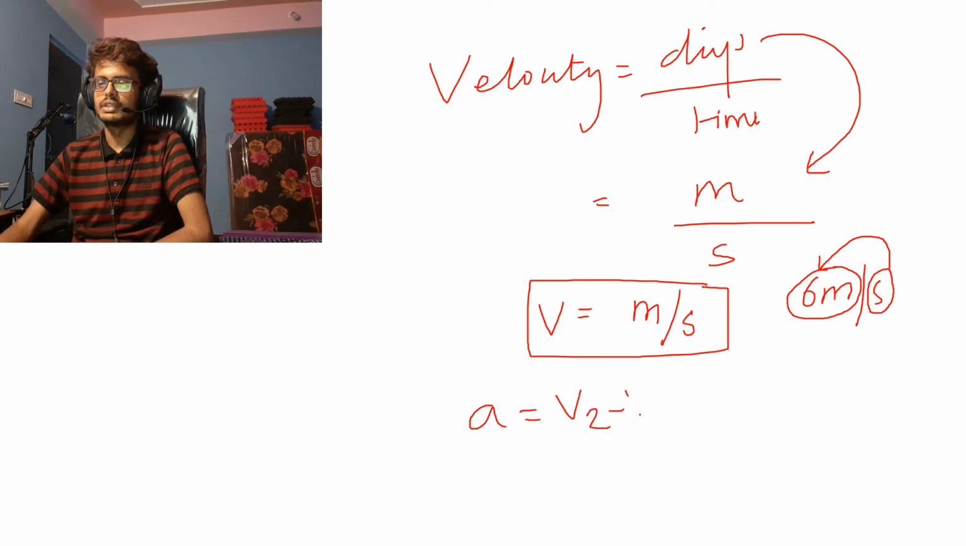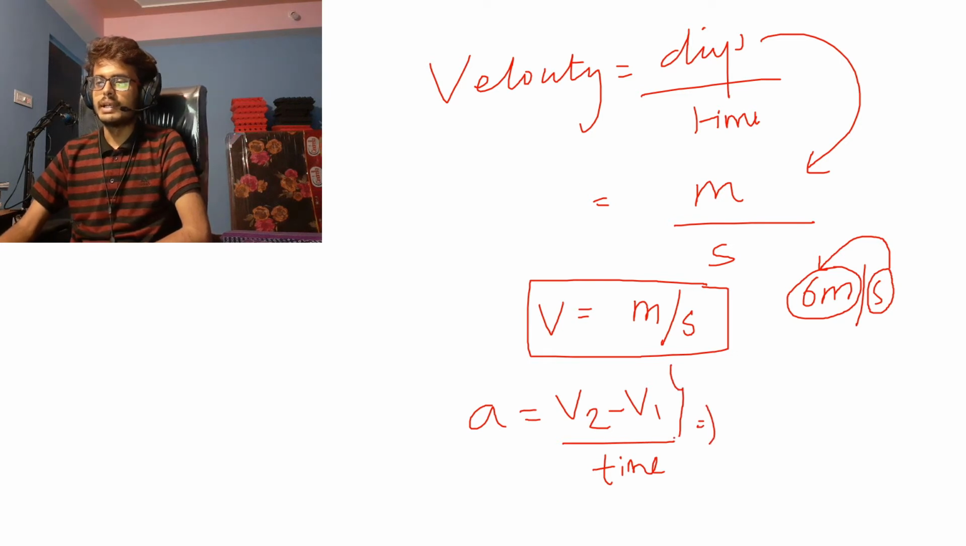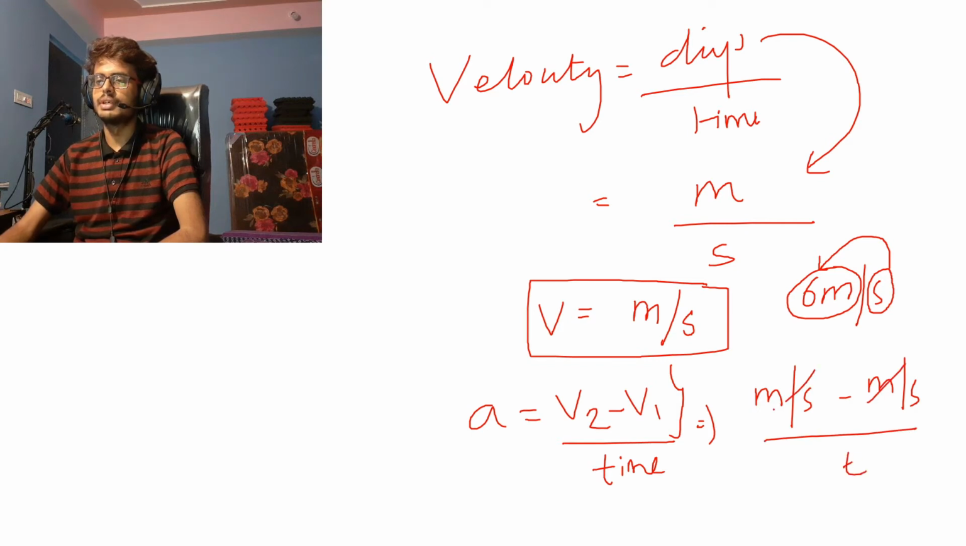Now we know acceleration is the change in velocity, v2 minus v1, divided by total time. Now for v2 minus v1, you don't need to subtract the units or change them. The unit of velocity is meter per second, minus the unit of velocity, meter per second, divided by time. You can't cancel the meter per second and meter per second. It doesn't work like that.